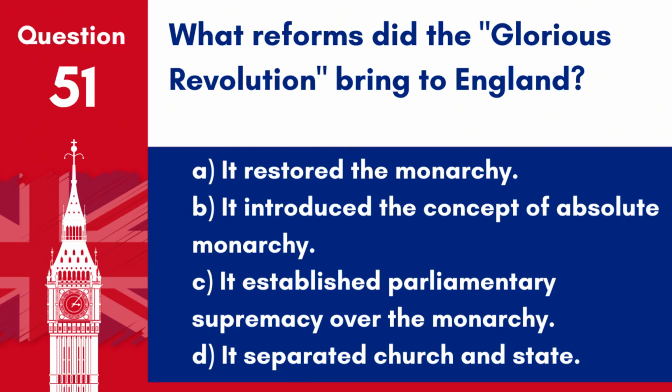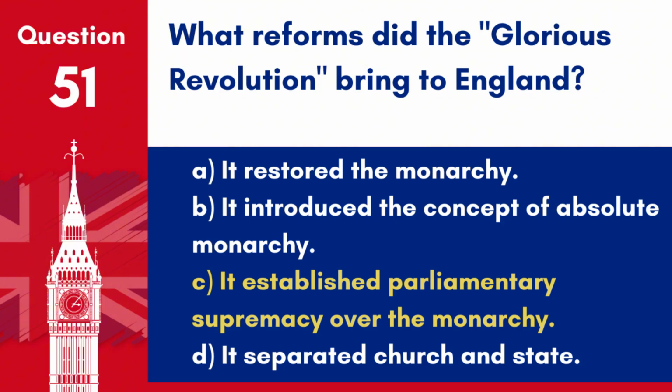Question 51. What reforms did the Glorious Revolution bring to England? A. It restored the monarchy. B. It introduced the concept of absolute monarchy. C. It established parliamentary supremacy over the monarchy. D. It separated church and state.